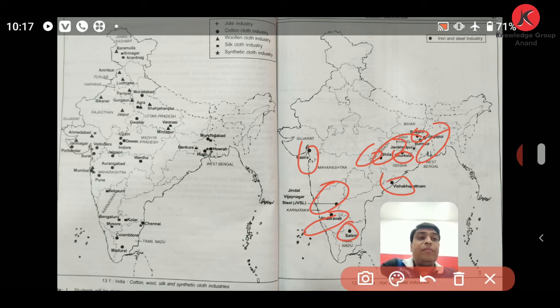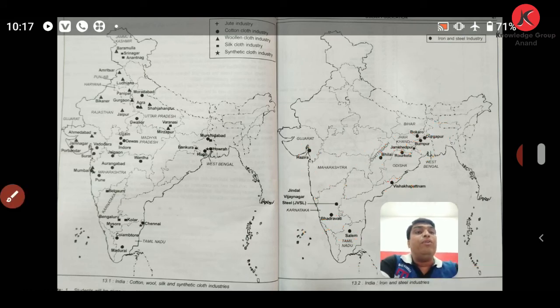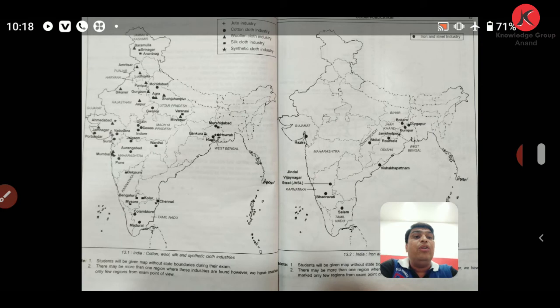Friends, so these iron and steel industries can be asked. If you are asked about the first iron and steel industry, you can show it at Porto Novo in Tamil Nadu. Over here, you can show any particular location by drawing any particular symbol, and after showing that symbol, you can identify that particular location.